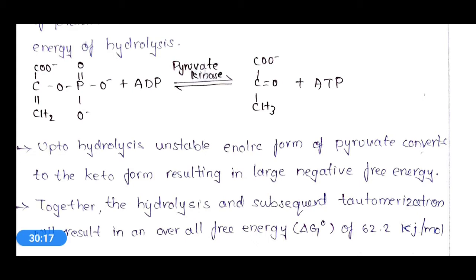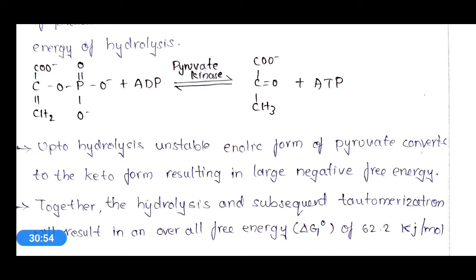This unstable enolic form of pyruvate is converted into keto form, and this leads to release of large negative free energy. And during this reaction, hydrolysis along with tautomerization occurs. Okay, not only hydrolysis, here tautomerization will also occur. And when this tautomerization occurs, it is followed by the hydrolysis process.